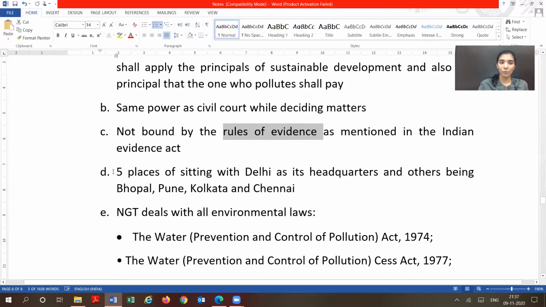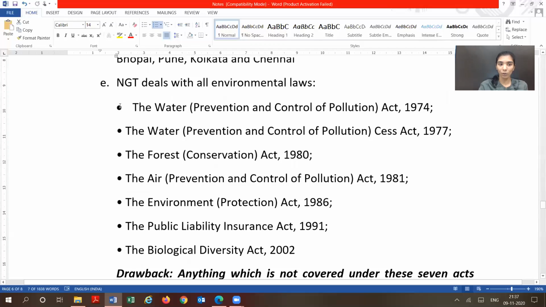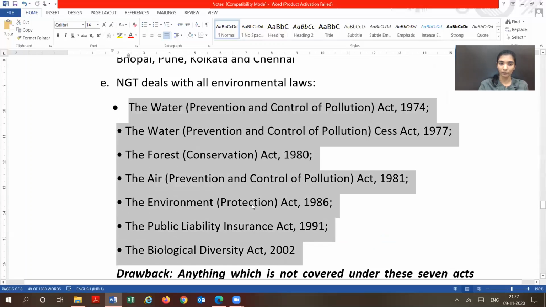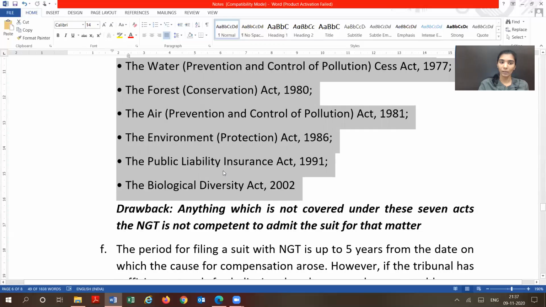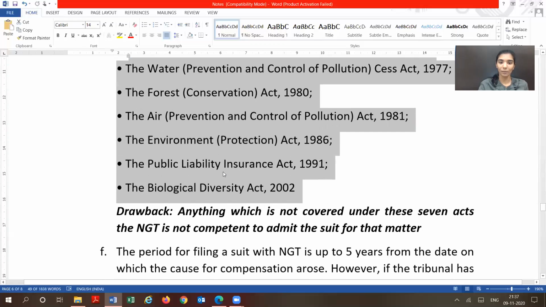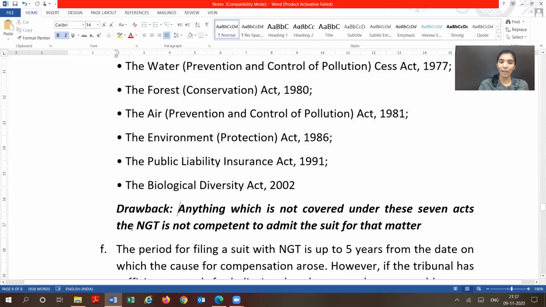The National Green Tribunal has 5 places of sitting, and Delhi is its headquarters, and these are the other places. And the National Green Tribunal can only deal with the following environmental laws. Only the cases under these laws can be dealt with by the National Green Tribunal. Some of them we have already studied. In fact, most of them we have studied. And this is one point to remember, that anything which is not covered under these 7 Acts, the National Green Tribunal is not competent to admit the suit for that matter.